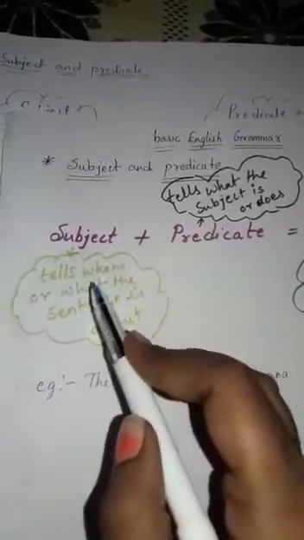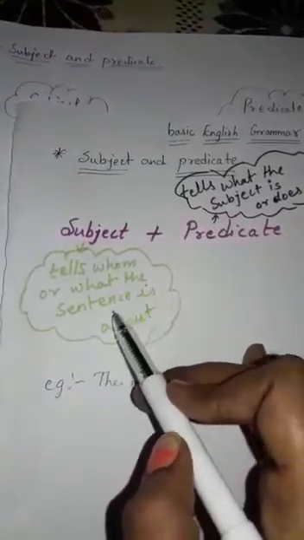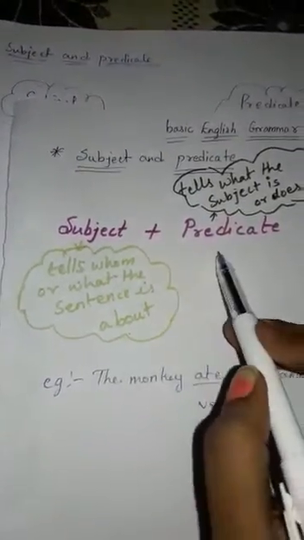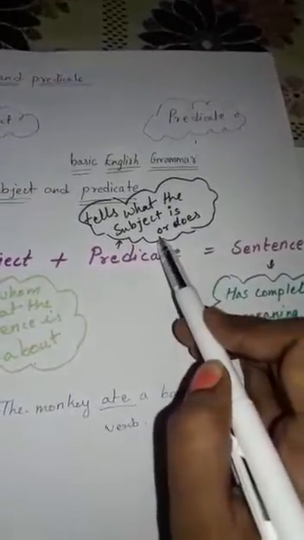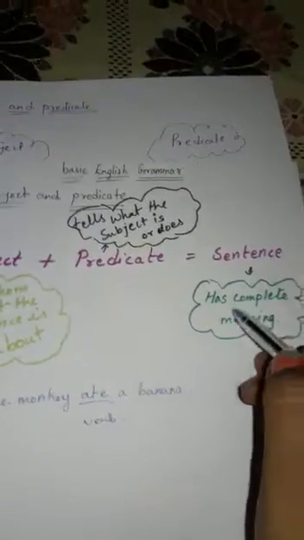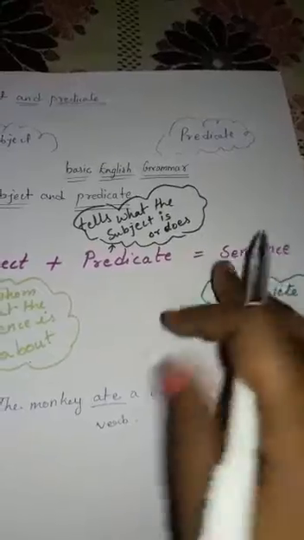The subject will tell us whom and what the sentence is about, and the predicate tells what the subject is or doing. And this makes a complete sentence with a complete meaning. Let us see the example.